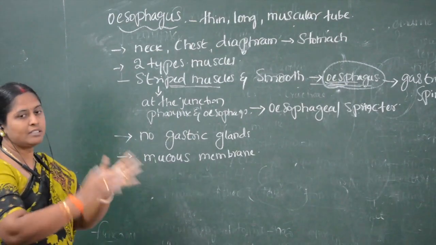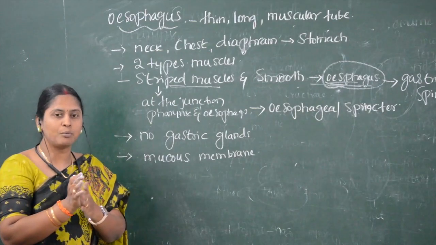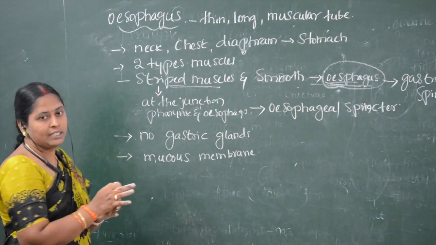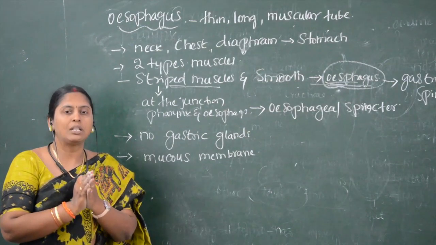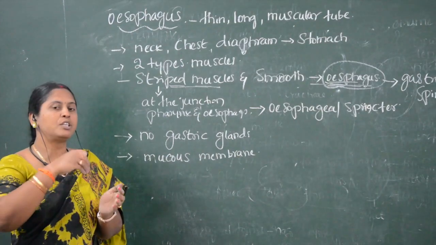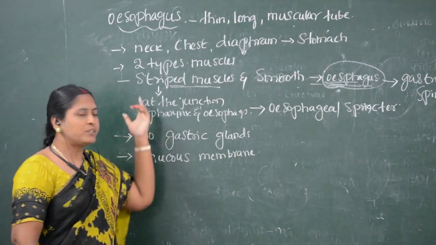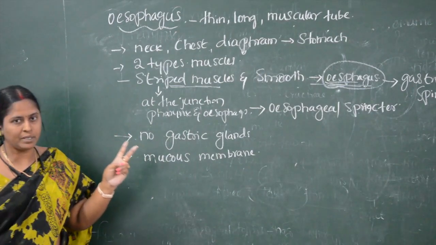The esophagus is a thin muscular tube which connects from the pharynx to the stomach. It travels from the neck to the chest region or thoracic cavity, and through the diaphragm it pierces into the stomach. It has two kinds of muscles, striped muscles and smooth muscles.